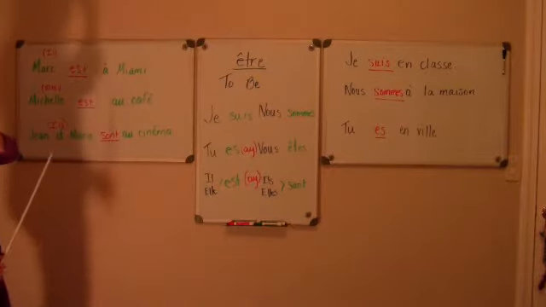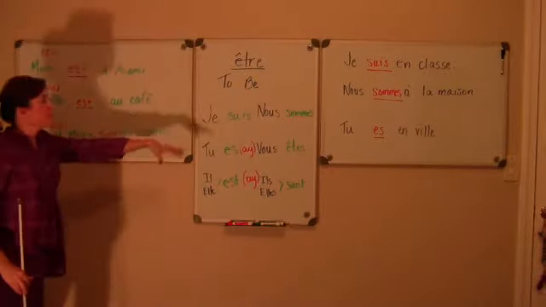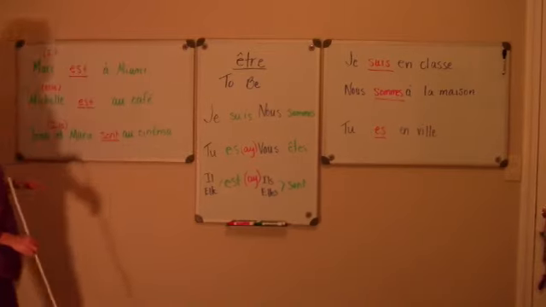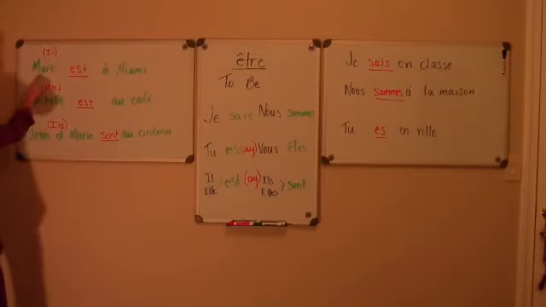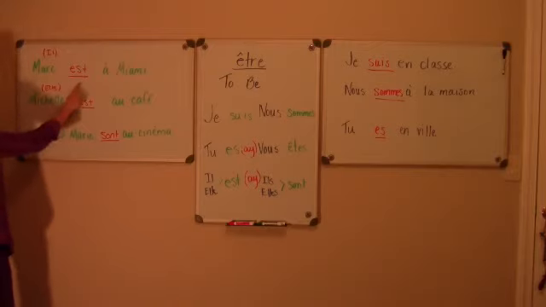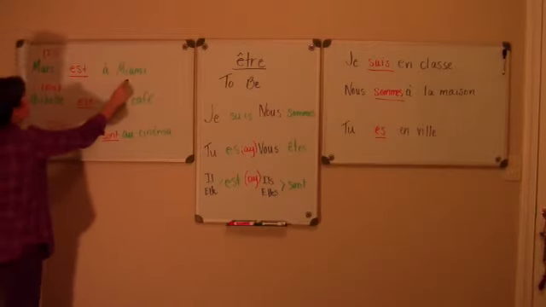So, a little bit trickier, but once you see it, hopefully it will make more sense. I don't have to have a subject pronoun to use the verb. I just need to know which pronoun I would transfer this subject to. So I've got Marc est à Miami.